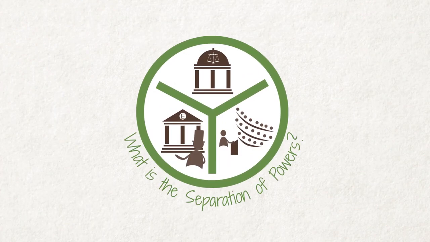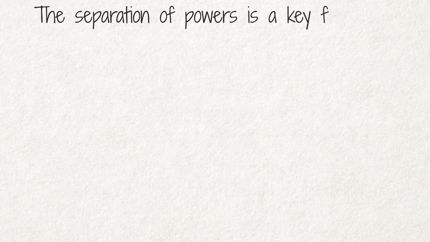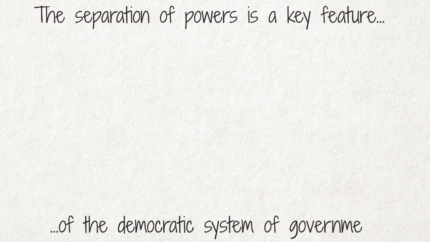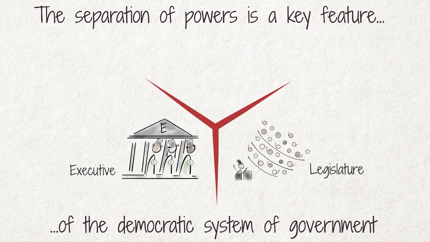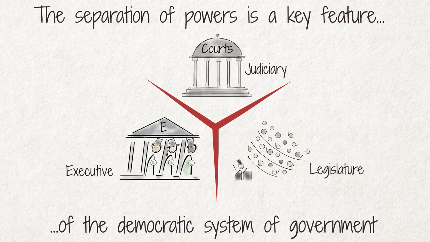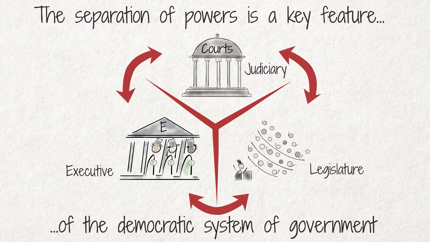In this video, we look at the concept of the separation of powers and why it is so important for our democracy. The separation of powers is a key feature of a democratic system of government. This system divides the state into three branches: the legislative, executive, and judicial branch, and gives each the power to fulfill different tasks. Tasks are assigned to the different branches and their institutions in such a way that each of them can check the exercise of power by the others.